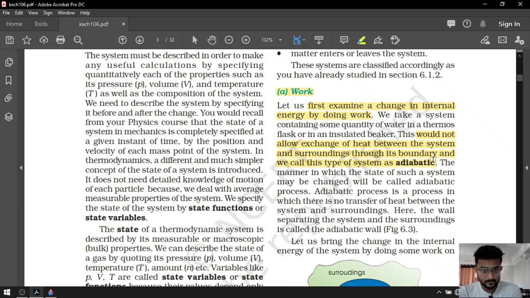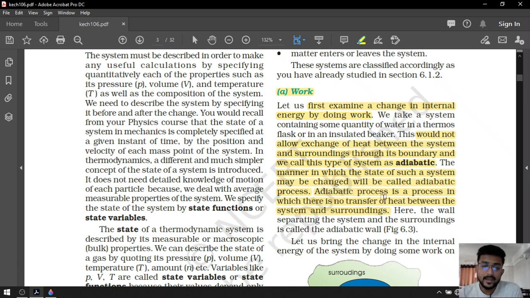Okay, clear? Now, the manner in which the state of such a system may be changed will be called an adiabatic process. If the system undergoes any change in state, it will be known as an adiabatic process. An adiabatic process is a process in which there is no transfer of heat between the system and surrounding, but there is work.